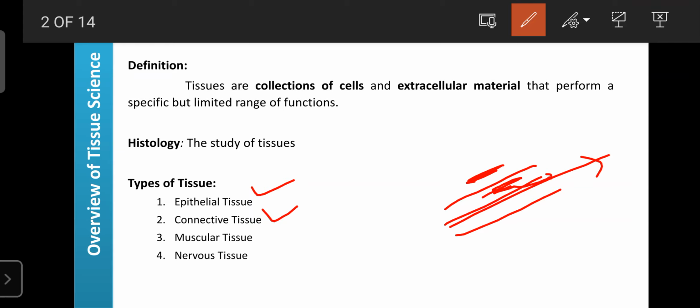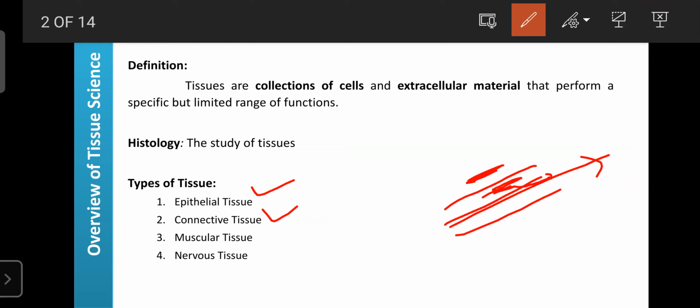As the name indicates, it is involved in connecting, or it can interconnect the different tissues. For example, if an organ is formed with the help of muscular tissue and epithelial tissue, the inner lining is connective tissue. So connective tissue can hold the muscular tissue and the epithelial tissue; it acts as the connector and as the binder.